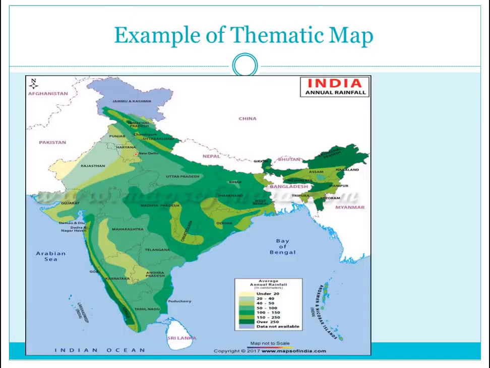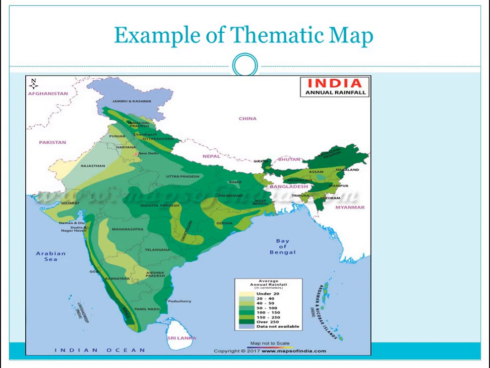Let's see a thematic map. In this example, we have taken a map of India, and this is showing annual rainfall, and different colors are chosen for it.